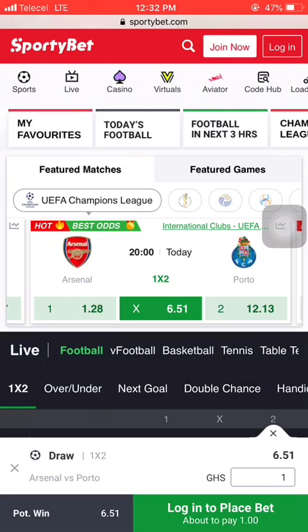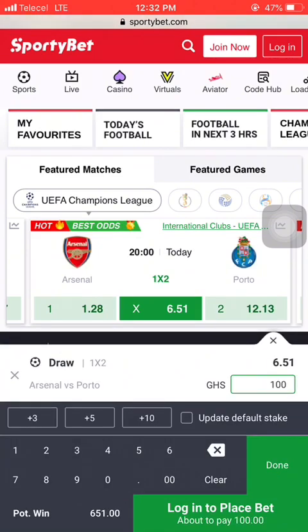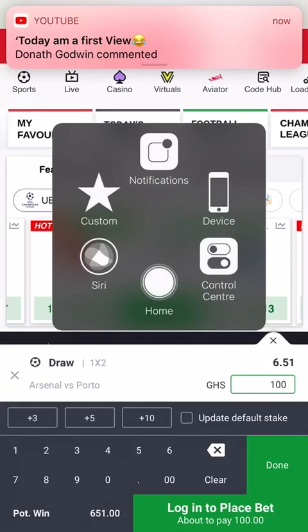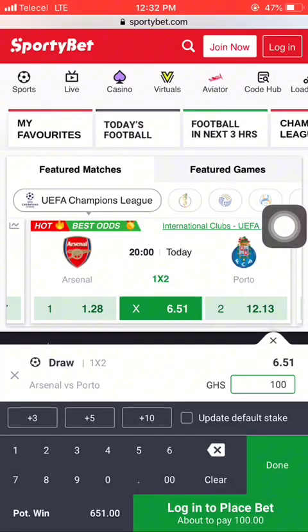So this draw, the odds is 6.51. So let's take it 100, and they have multiplied 100 by 6.51, and when you multiply 6.51 by the amount I used to stake this game, it will give us 651.